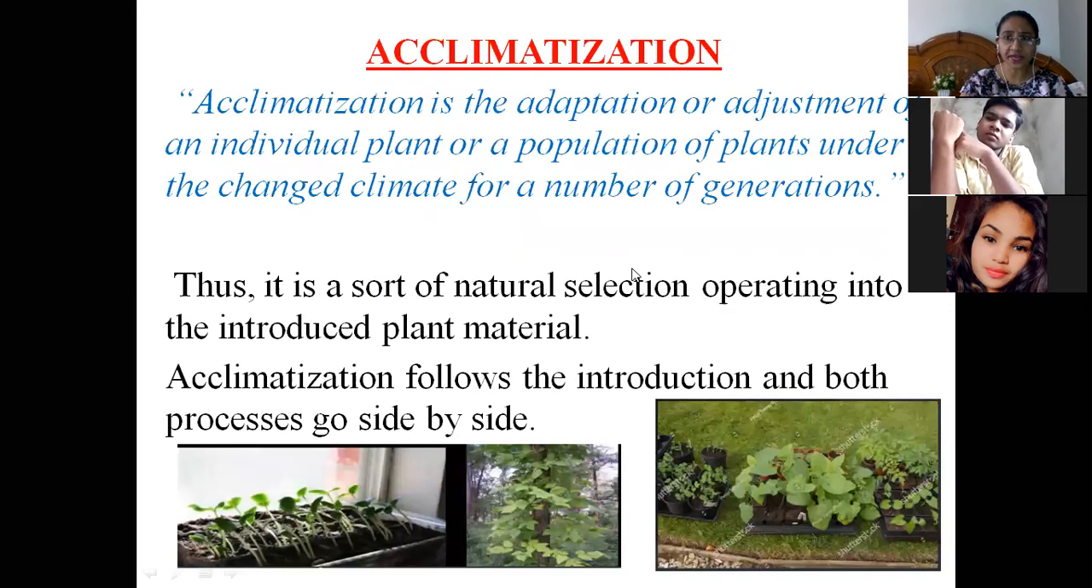Now we will go into the main topic, what is acclimatization. I have already told you the meaning in simple words. If we see the definition, it is the adaptation or adjustment of an individual plant or a population of plants, it can be a single plant or a group of genotypes, under the changed climate for a number of generations.